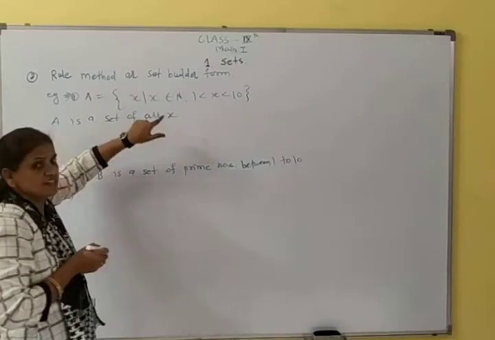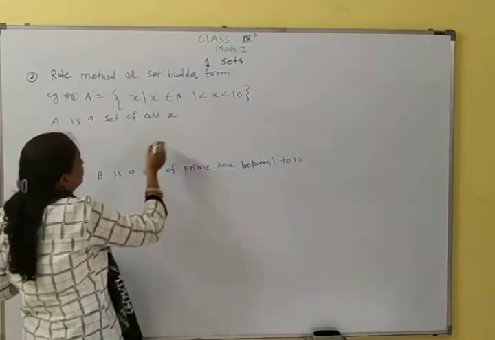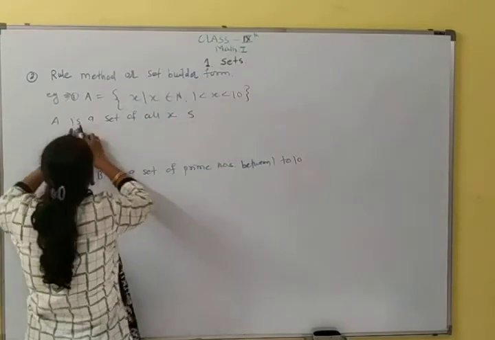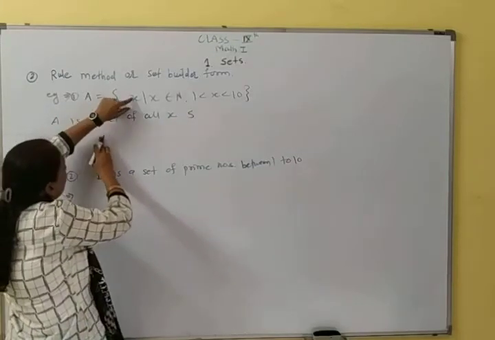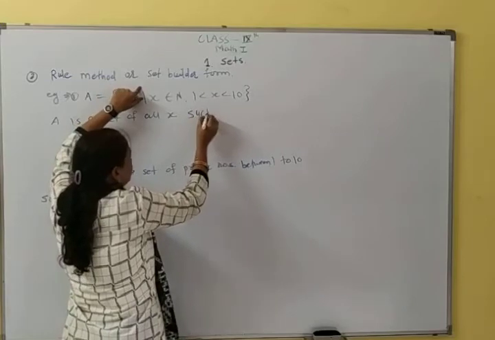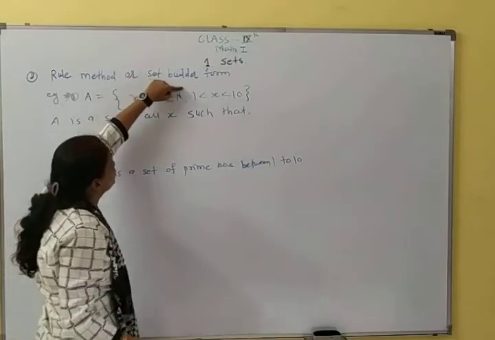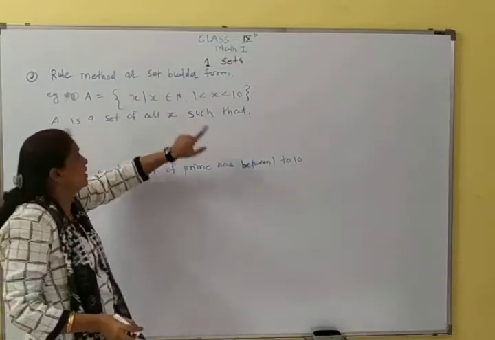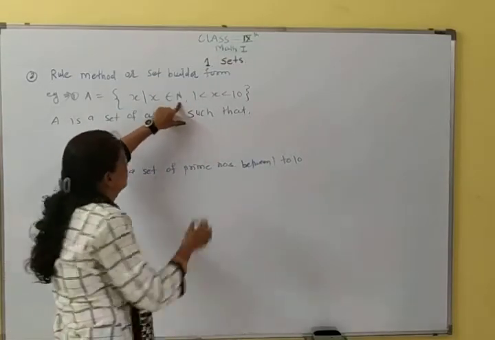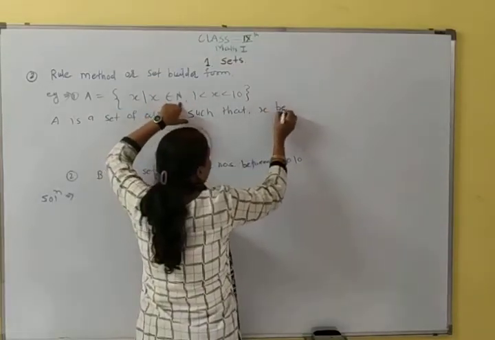This vertical line is called colon, and it is called such that. A is a set of all x such that x belongs to n, means x is an element of set n.